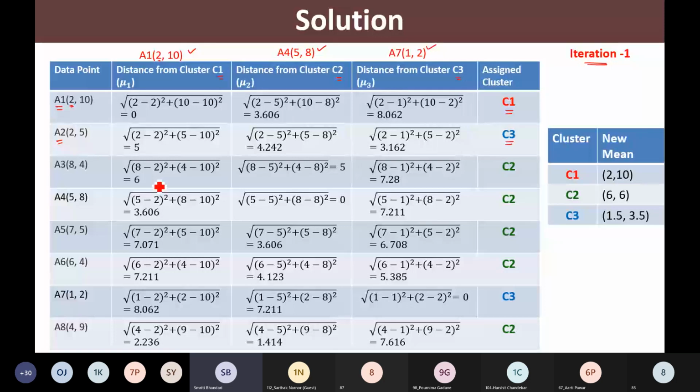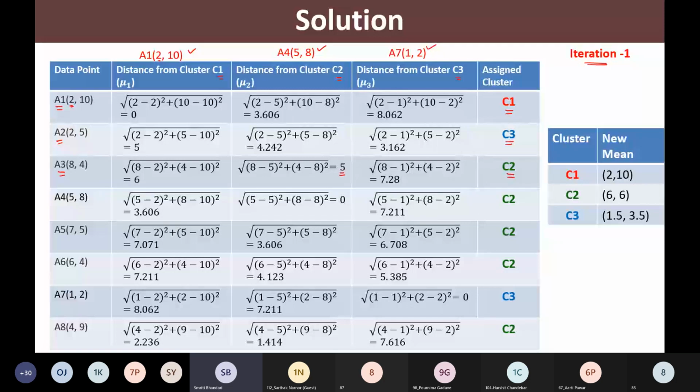So for A3, we have computed the distances from all 3 clusters. Right? So the minimum distance is this 5. So this point A3 will go into this cluster C2. So likewise, we are finding out the probable clusters for all those points. And we have come up with this set of clusters that are assigned to that particular point.